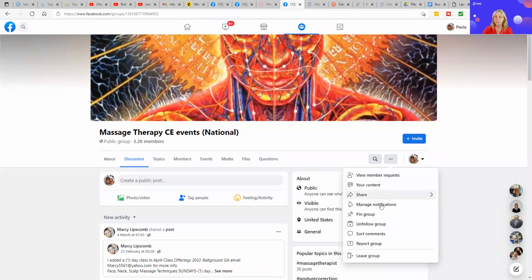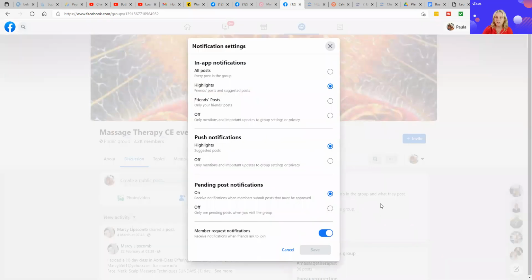If I click on the three dots down here, you see it says manage notifications. If I click on manage notifications, see how in the notifications section at the top, in-app notifications, it offers all posts, highlights, friends' posts or off. We want to make sure that it is clicked onto all posts.